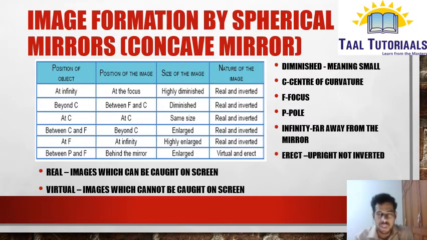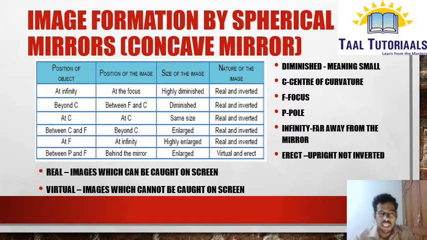And what is meant by erect? Erect images are upright images, not inverted. I think you already know what an inverted image is. Inverted image means the head part looks like the tail part and the tail part looks like the head part. You can see this in a concave mirror in the spoon example. I think you have seen that, right? So that is an inverted image, but here the image is erect. Erect means it is upright, it is not inverted.